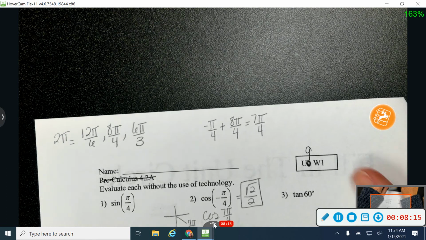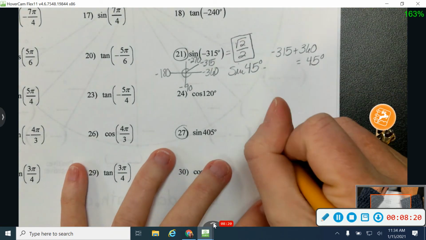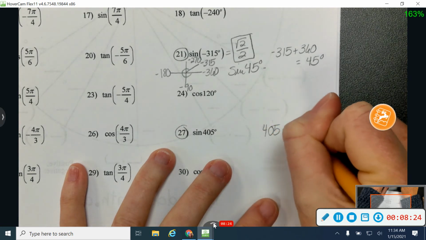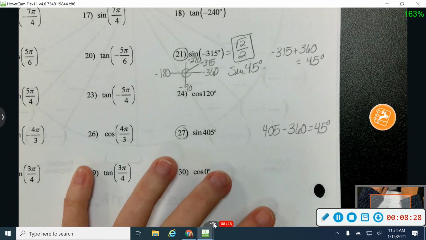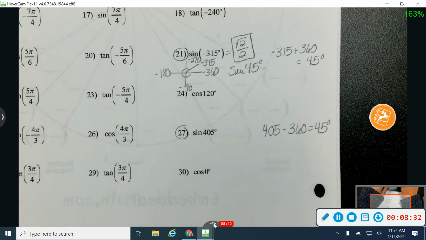Okay. All right, so let me jump back down here again. I know this one's too big because it's bigger than 360. So this time I'm going to take my 405 and I'm going to subtract 360. And then I'm back to my 45 degree angle. Or if you like radians better, you could always convert that into radians and then work with it, your choice.